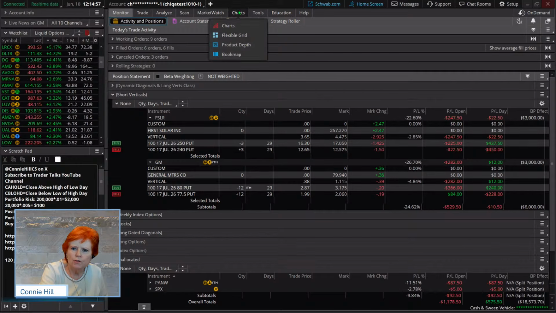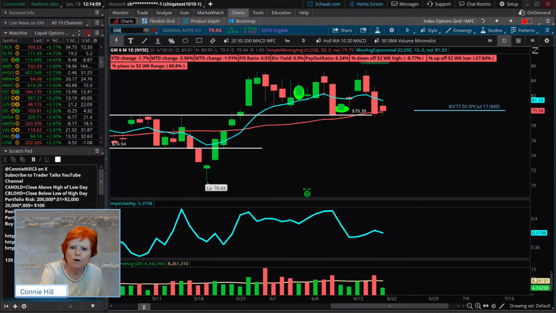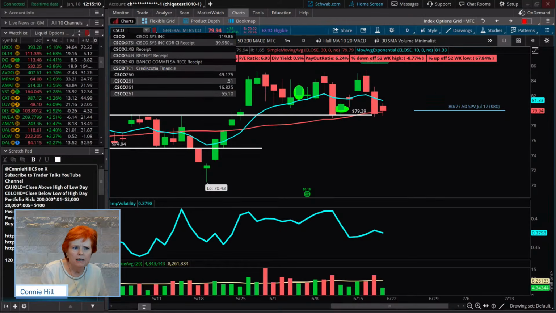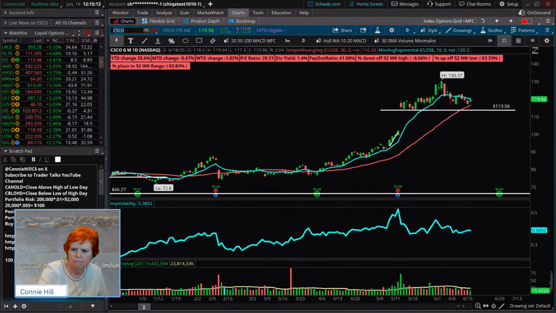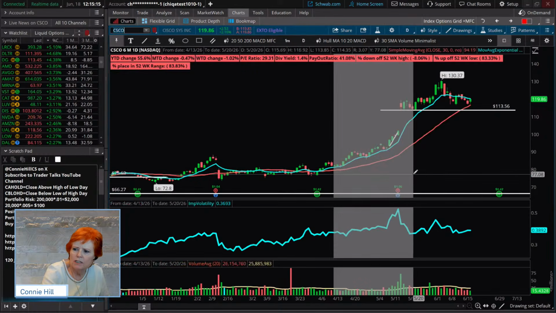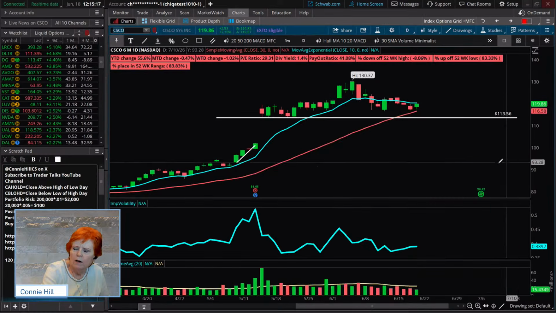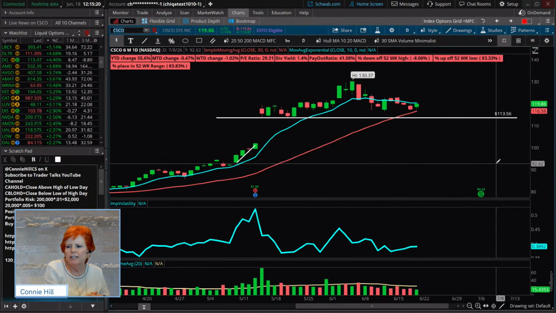Let's head over to trades that could be some possible new setups for us today to use as example trades. First one we're going to look at here is Cisco. Now, when we're talking about Cisco, what kind of an entry do you see it potentially having here? When you look at the chart, are you seeing an entry or are you not seeing an entry?